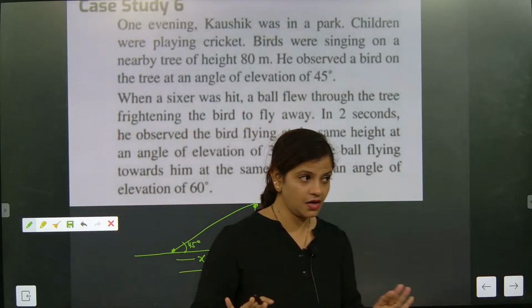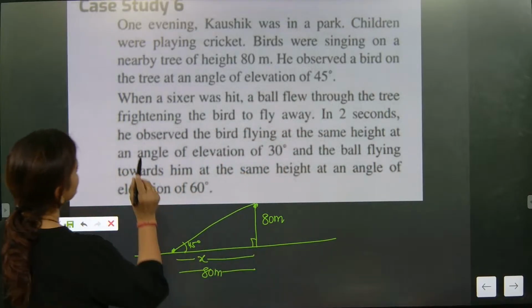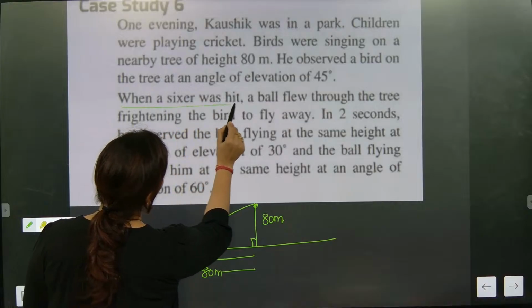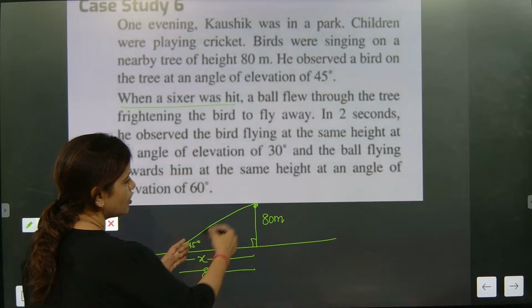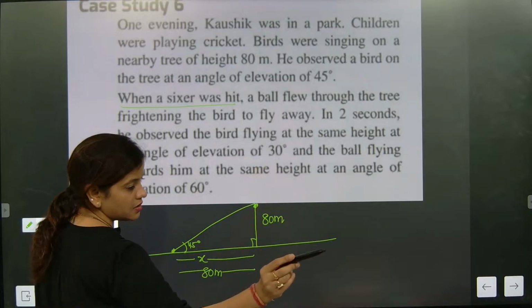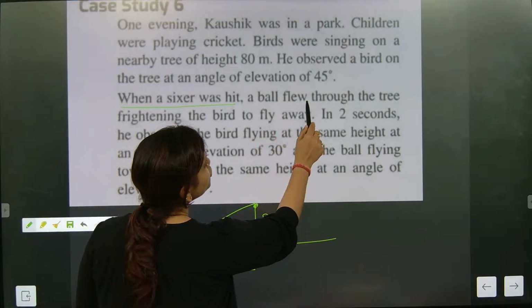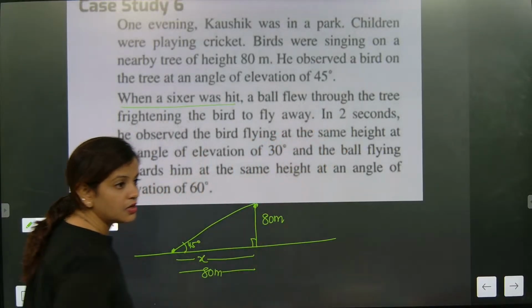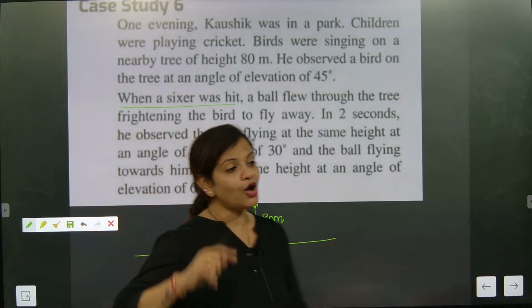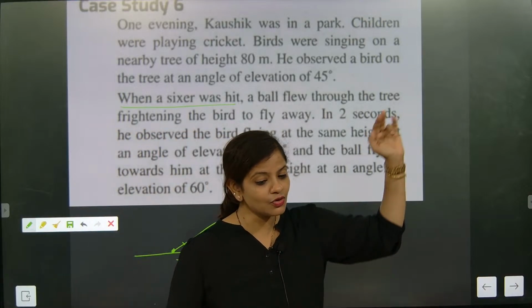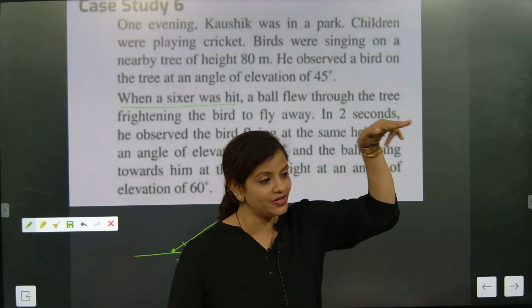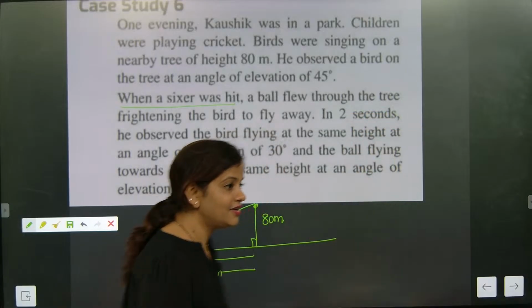Till here, done. After that, see, a sixer was hit. So maybe the children were playing somewhere. A sixer was hit. Listen. A ball flew through the tree. Here is the question: a ball flew through the tree. Through the tree means it is crossing above the tree at the same height. Understood?